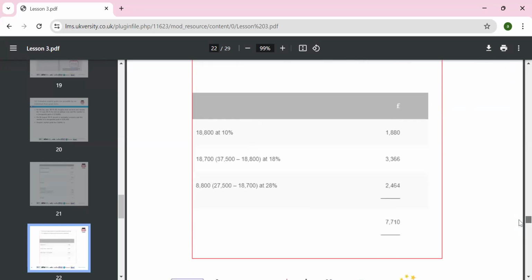Okay, so that's all the tax rates, and the total tax liability will be 7,710.